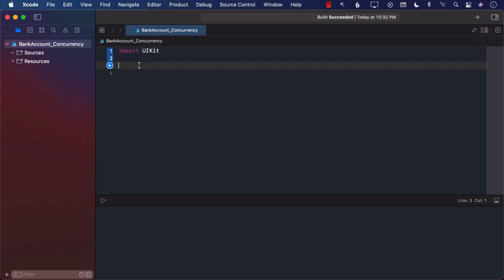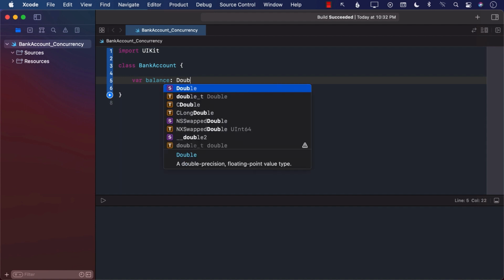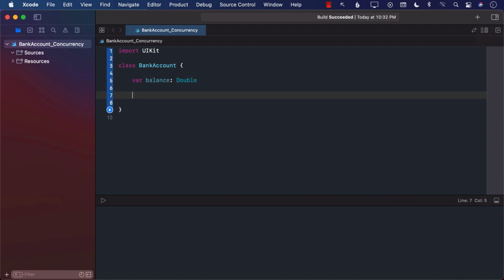Let's take a look at an example of how concurrency can affect your application. Now we are going to look at the bank account example. Let's say that we have a bank account class, and we will start with a property called balance. In order to create a bank account, you must provide a particular balance.